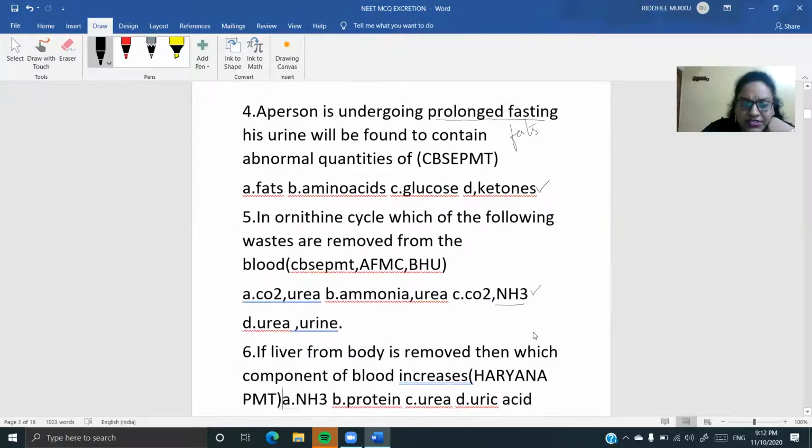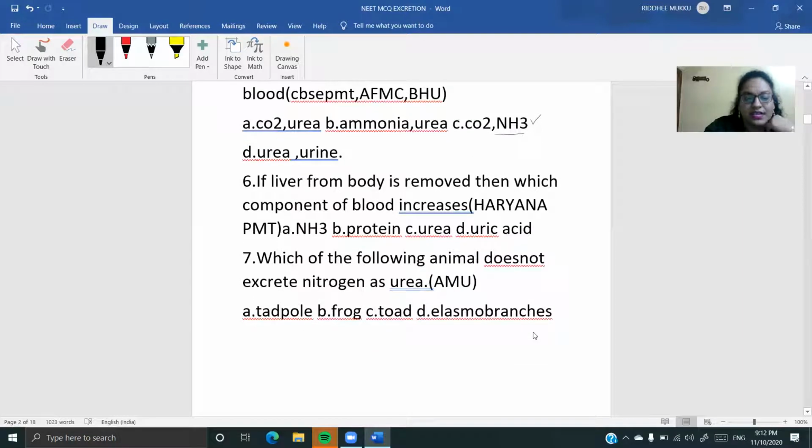Now the next question, children. If the liver is removed from the body, then which component of the blood increases? This was asked in the Haryana pre-medical test. The options: the first thing he gave is ammonia, then protein, urea, and uric acid.